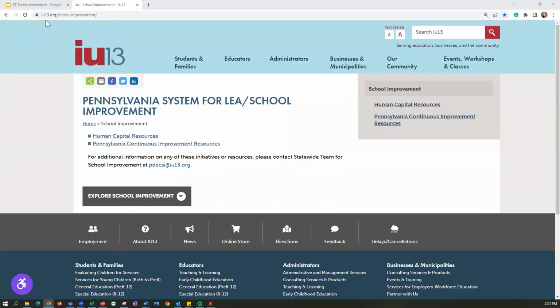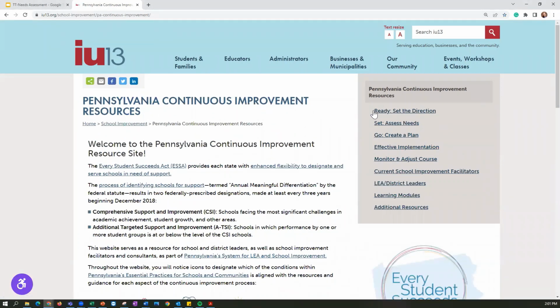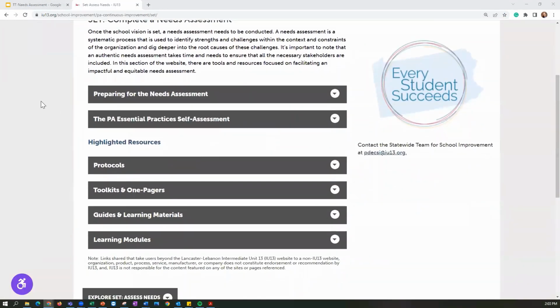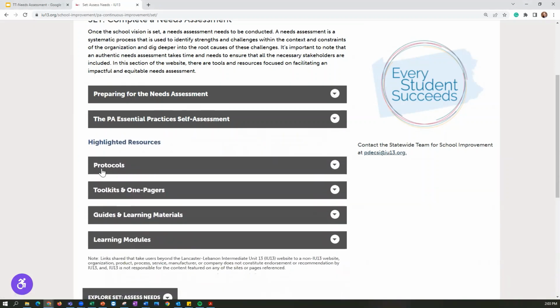Here we are at the iu13.org/schoolimprovement website. I'm going to click right here on Pennsylvania Continuous Improvement Resources. You will see over on the right-hand side each phase of the cycle of continuous improvement. So we're going to click on Set and Assess Needs. You're going to see a wide range of areas that you can click further into. Preparing for the needs assessment, the PA Essential Practices self-assessment, which has a link to go further. There are also protocols, toolkits and one-pagers, guides and learning materials, and learning modules.